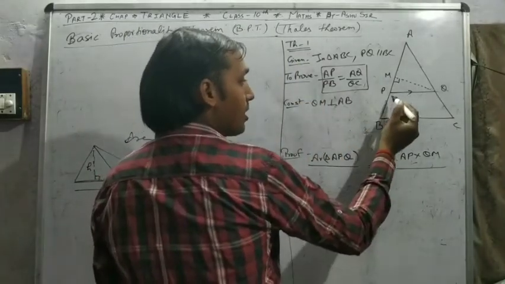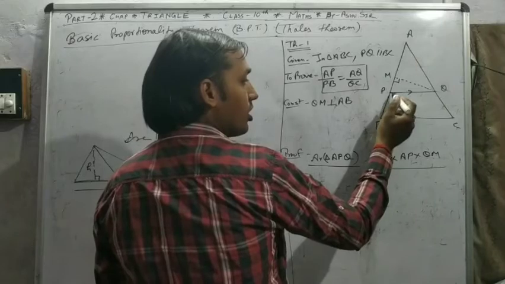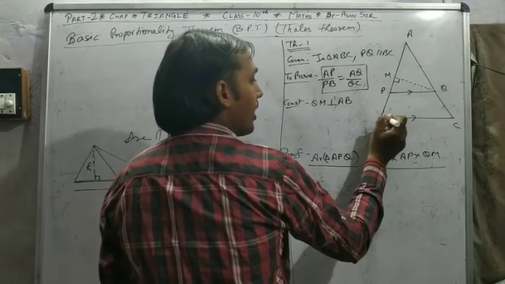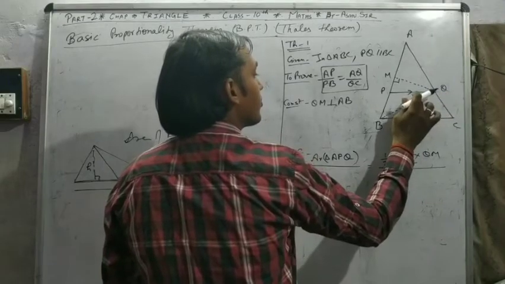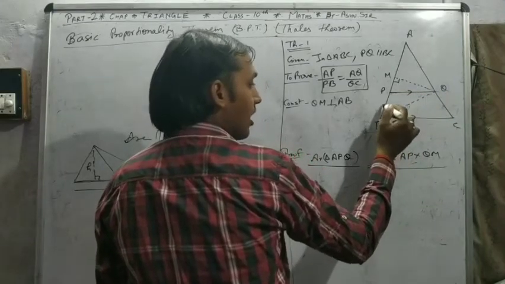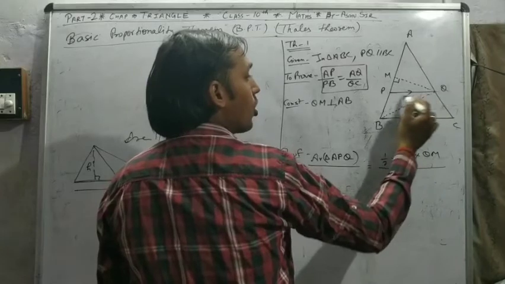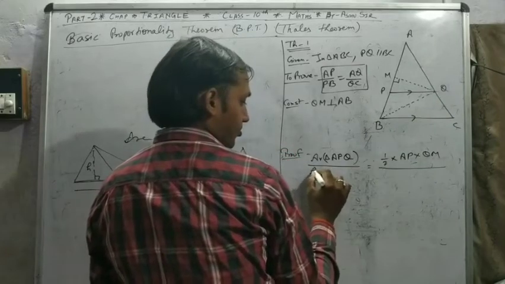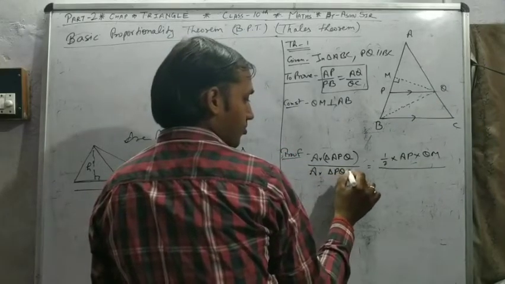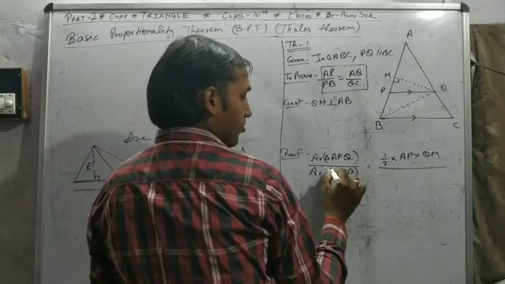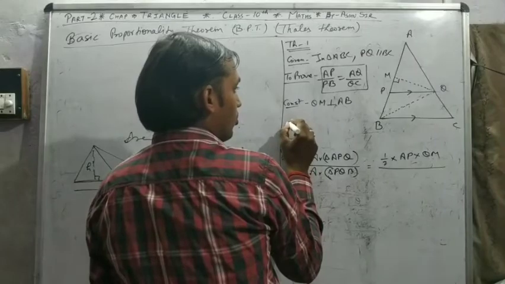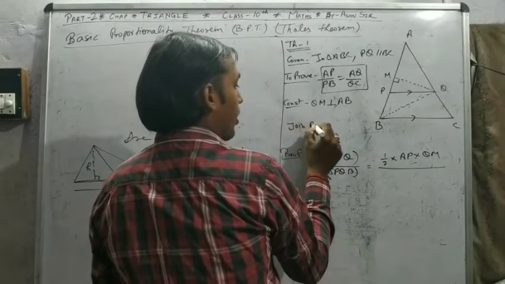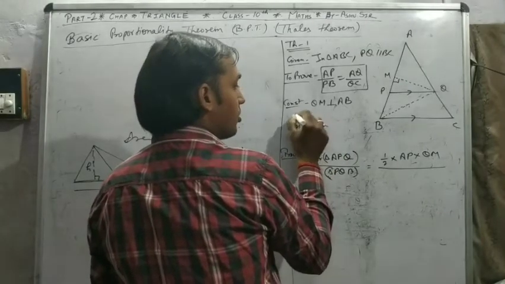So PB is the part of which triangle? Nothing. So for that, joining QB, we get the triangle PBQ or PQB. So join BQ, another construction.